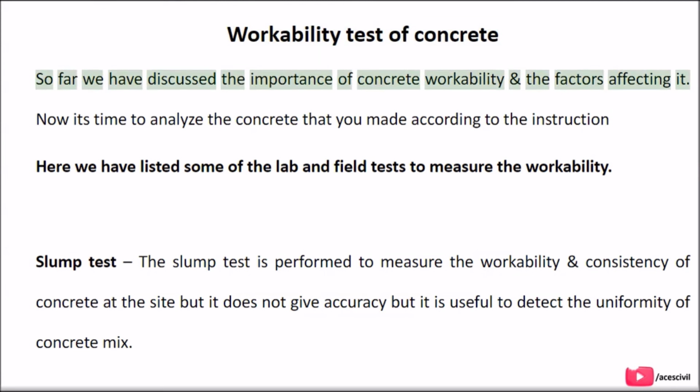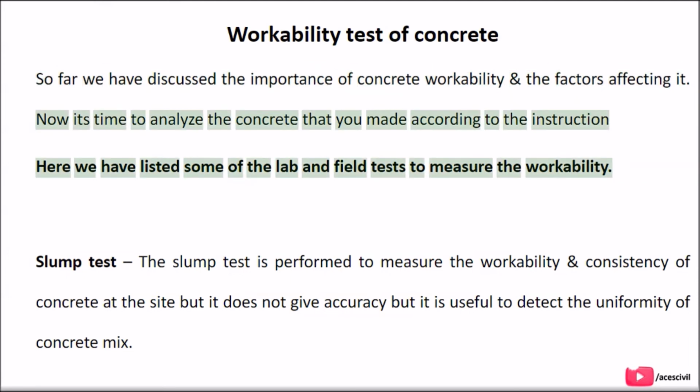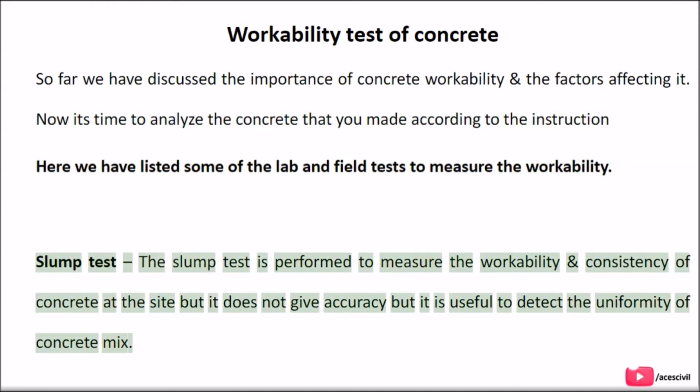So far we have discussed the importance of concrete workability and the factors affecting it. Now it's time to analyze the concrete that you made according to the instruction. Here we have listed some of the lab and field tests to measure the workability. Slump test. The slump test is performed to measure the workability and consistency of concrete at the site, but it does not give accuracy, but it is useful to detect the uniformity of concrete mix.